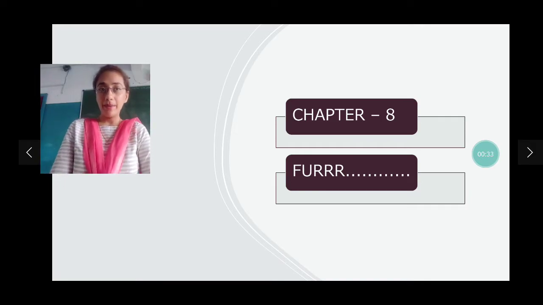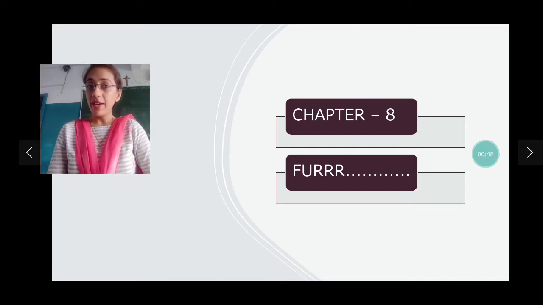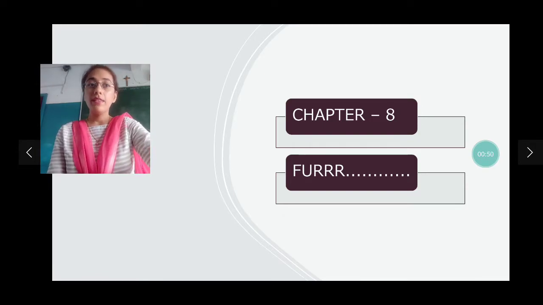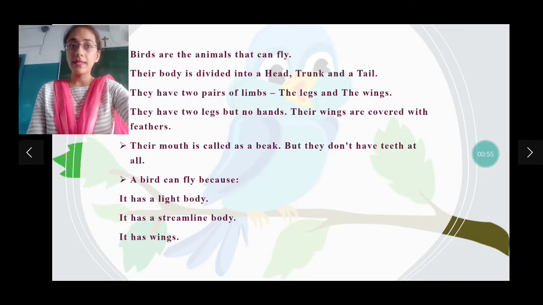Fur क्या होता है अभी? Fur is that birds are having feathers, right? Then what are those feathers called? Those feathers are called fur. क्या बोलते हैं feathers को? Fur. Now let's see and understand about birds.